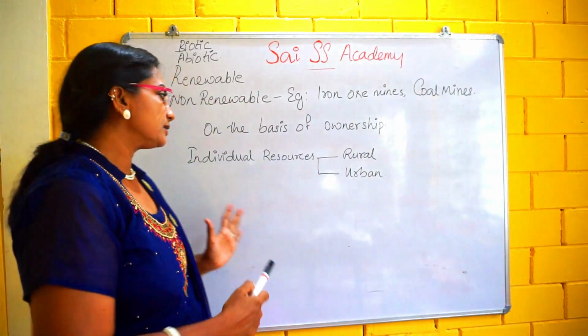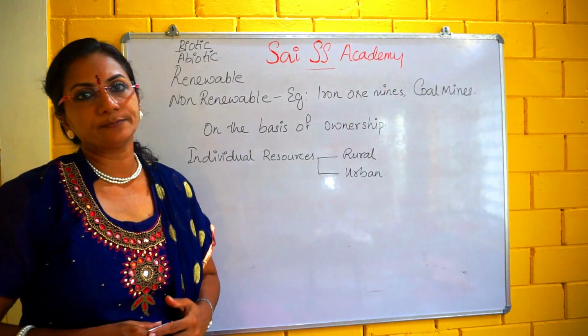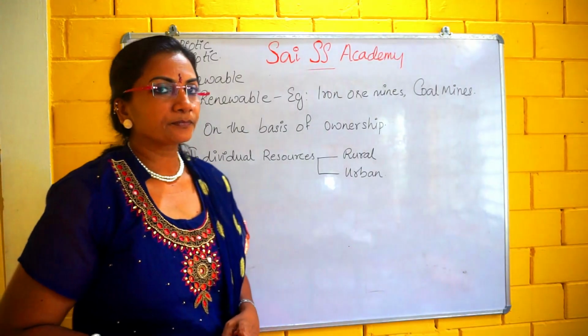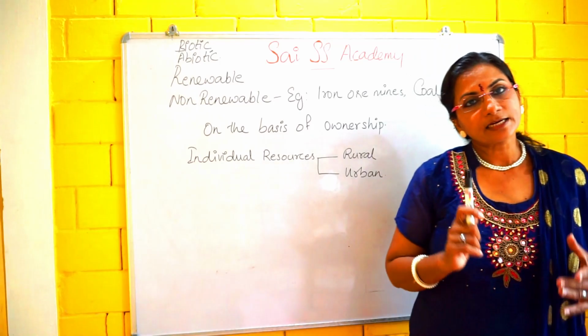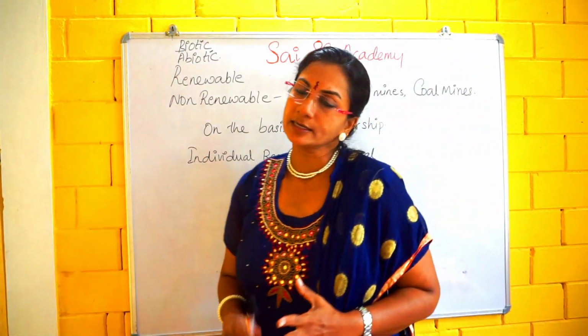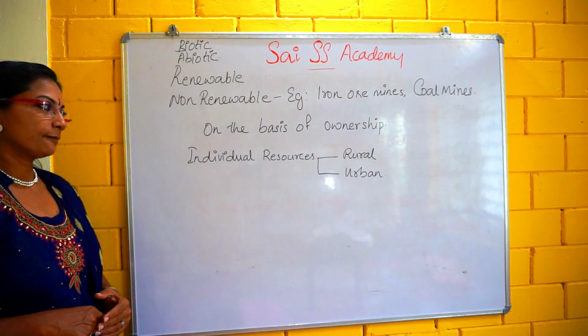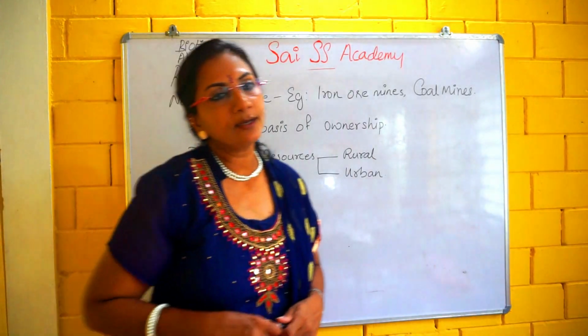Okay, children. Next we are going to study resources on the basis of ownership. On the basis of ownership, it is divided into 4: individual resources, community owned resources, national resources and international resources. First, I am going to take individual resources. Individual resources are further divided into rural and urban.